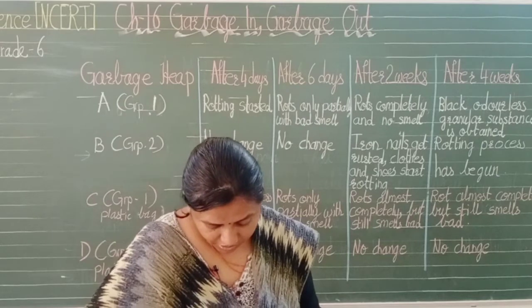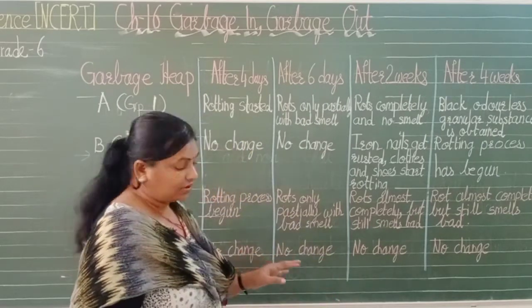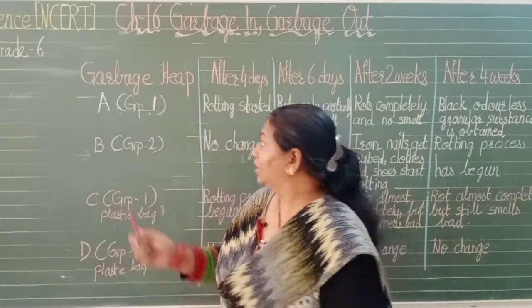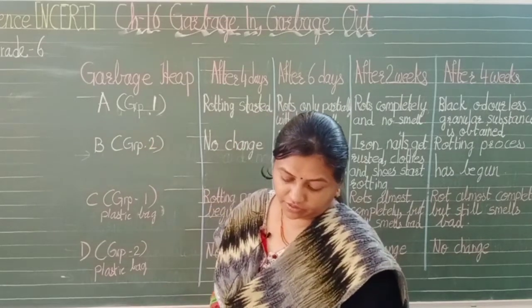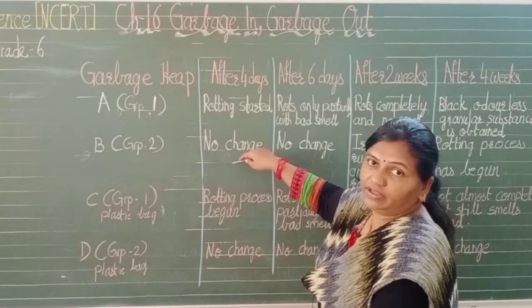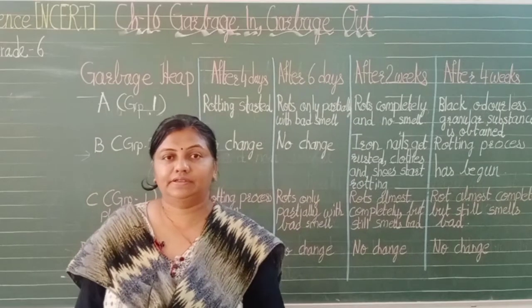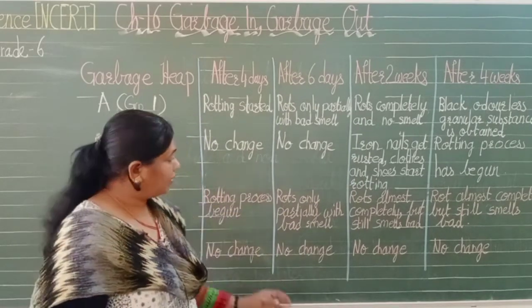So what is observed, what have we learned? Garbage buried directly in the soil rots fast. The garbage which we covered with plastic bags does not rot fast.